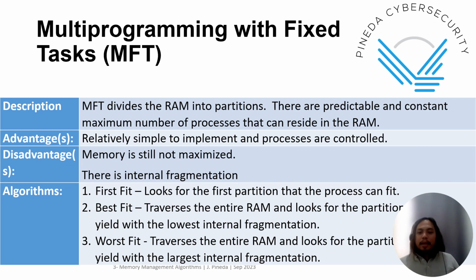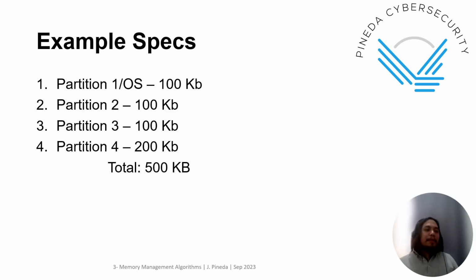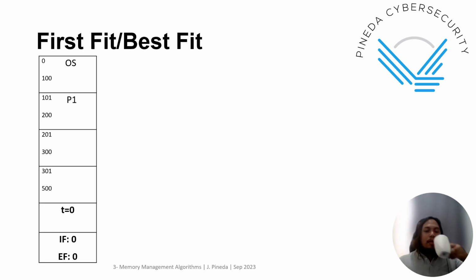So let's see. Sample specs: you have a total of 500 KB memory with four partitions, with the first partition allocated for the operating system, and the rest for processes. We have 100 for partition 2, 100 for partition 3, and then 200 for partition 4. So let's start now, following the process table.